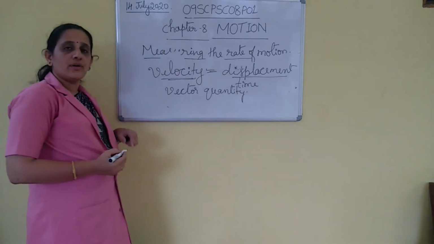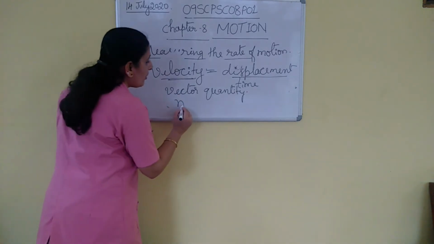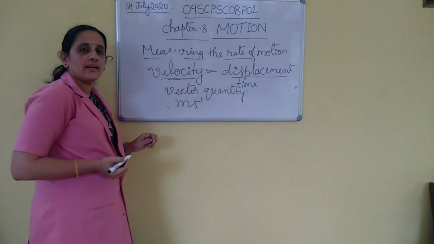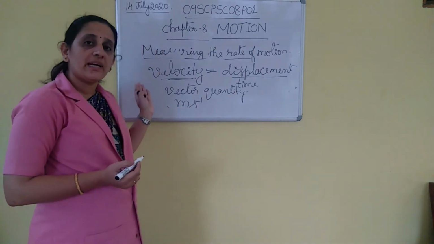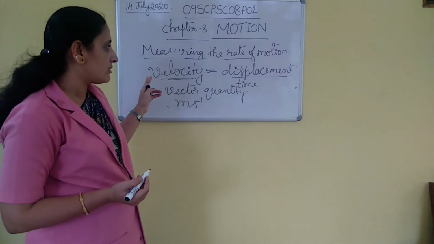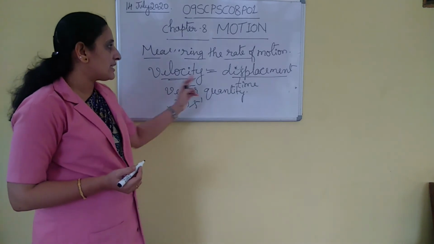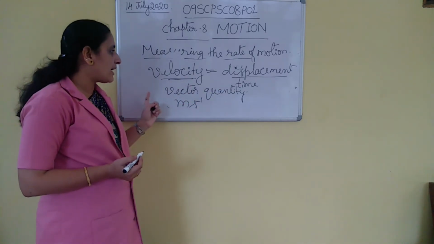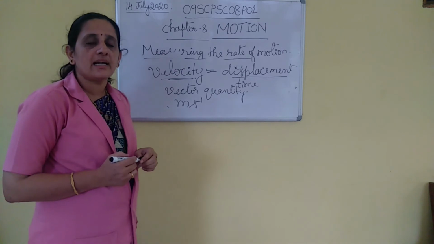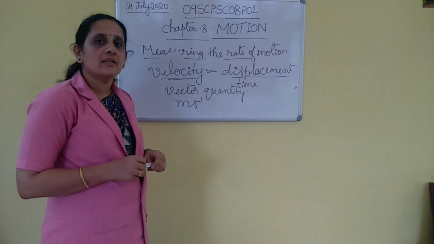Then SI unit of velocity is also meter per second. So the difference between speed and velocity is important.